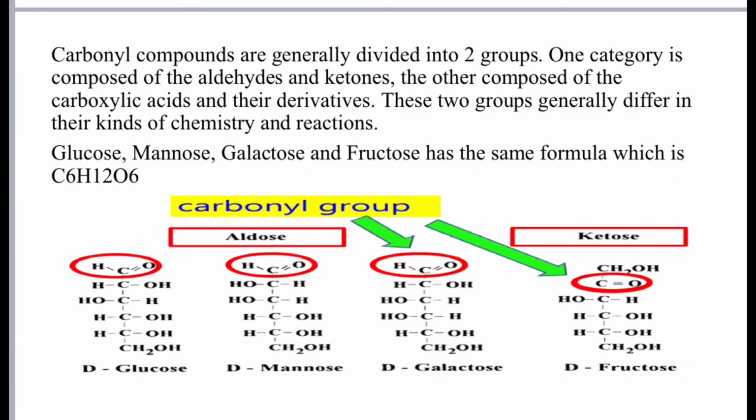Carbonyl compounds are generally divided into 2 groups. One category is composed of the aldehydes and ketones, the other composed of the carboxylic acids and their derivatives. These 2 groups generally differ in their kinds of chemistry and their actions.